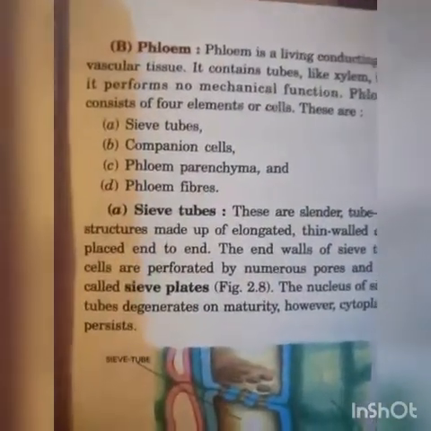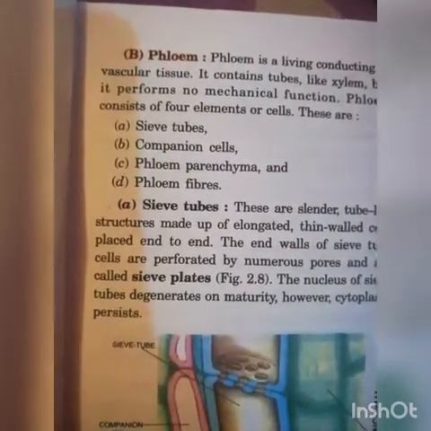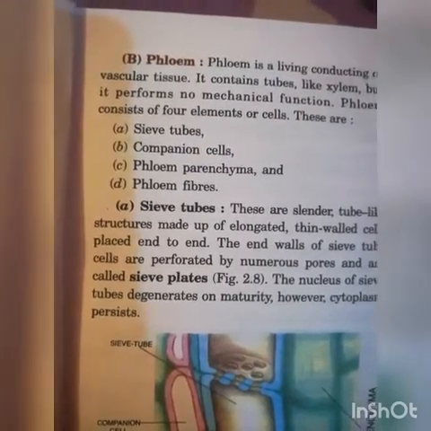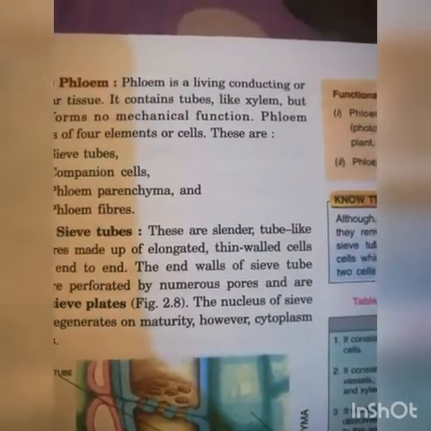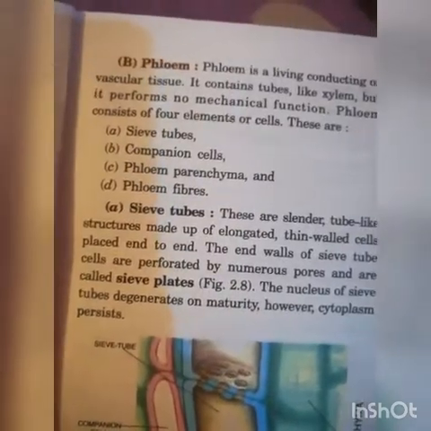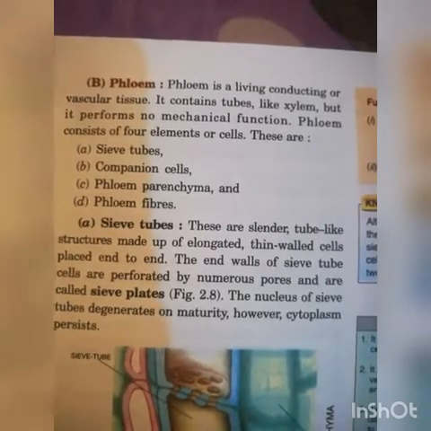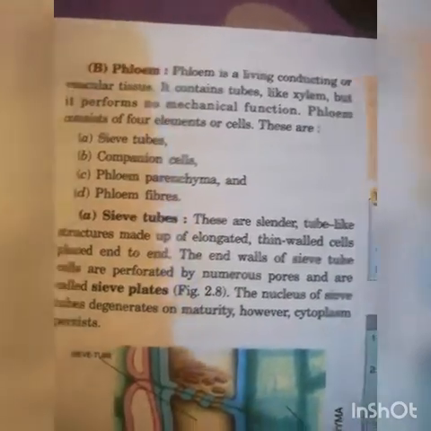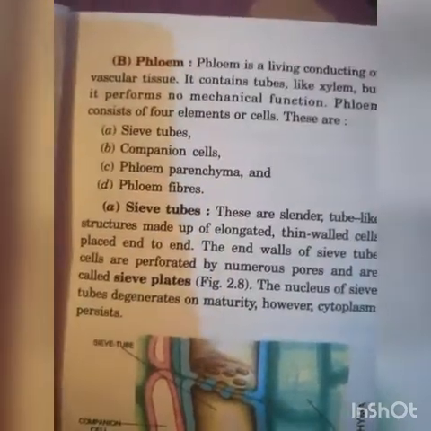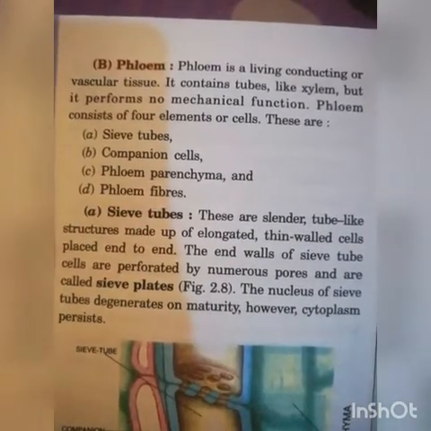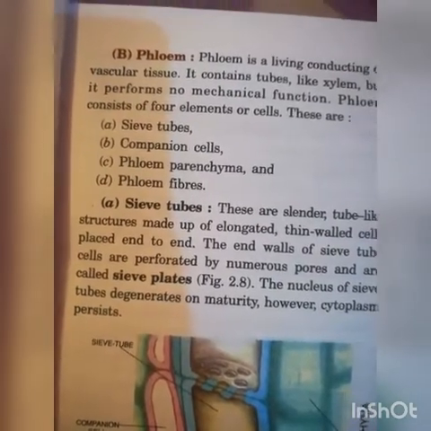Next, that is phloem. Phloem is also made up of 4 different types of cells. That is sieve tubes, companion cells, phloem parenchyma and phloem fibers. Let us see here. Phloem is a living conducting or vascular tissue. It consists of tube-like cells like xylem, but it performs no mechanical function. Phloem consists of 4 elements or cells.